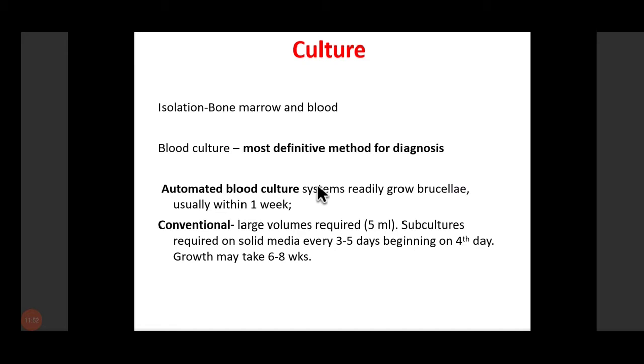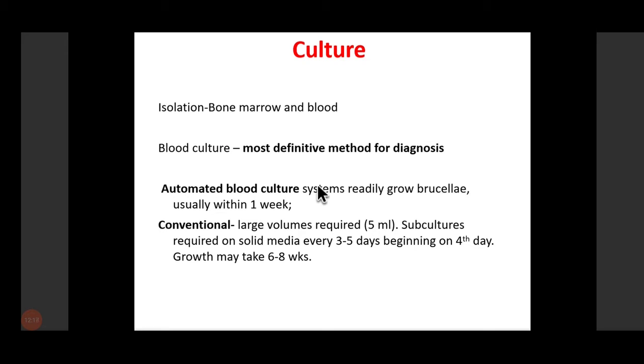So we have these blood culture bottles. We take 5 to 10 ml of blood and we put it in a blood culture bottle. That bottle has specific media which promotes the growth of this bacteria. So it may have tryptic soy broth or serum dextrose broth, and then we incubate this blood culture bottle in the incubator in the presence of 5 to 10% CO2.